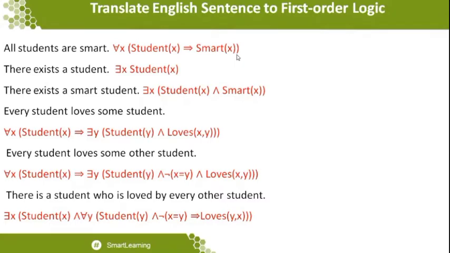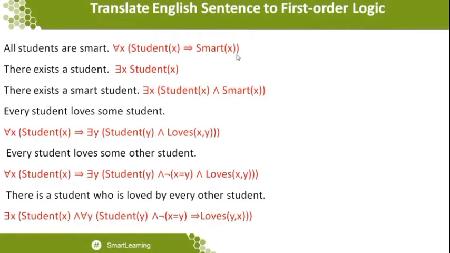Again I will repeat: for all x, student of x. So what is student of x? The student of x may be anyone, which implies, in what way I've been calling that particular logical connective name as well as the quantifiers, which implies smart of x. So this is the way you can pronounce that particular first order logic statement.